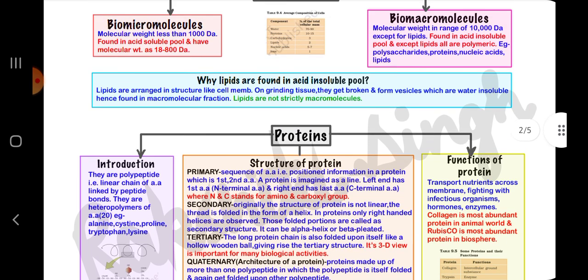Lipids are not found in the acid insoluble pool, because lipids are arranged in structures like the cell membrane. On grinding tissues, they get broken and form vesicles which are water insoluble, hence found in the macromolecular fraction. Lipids are not strictly macromolecules.